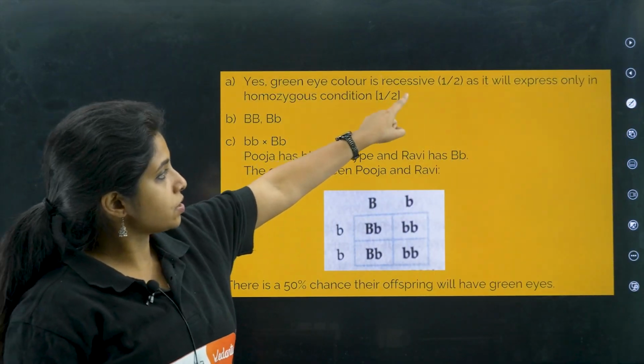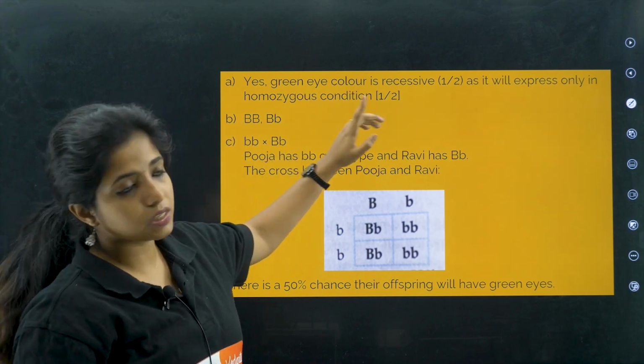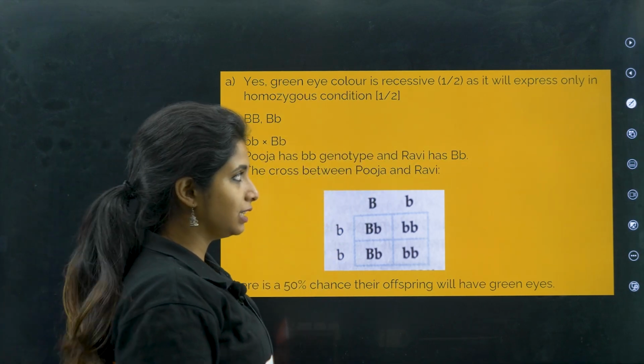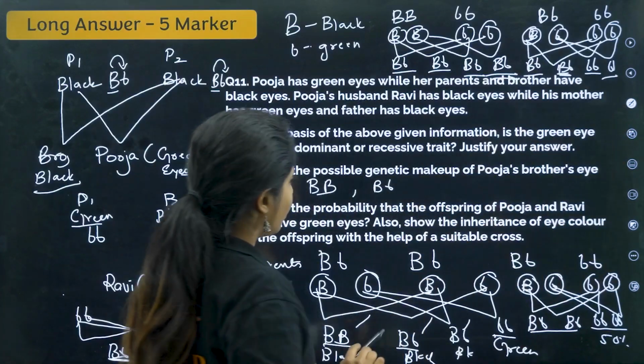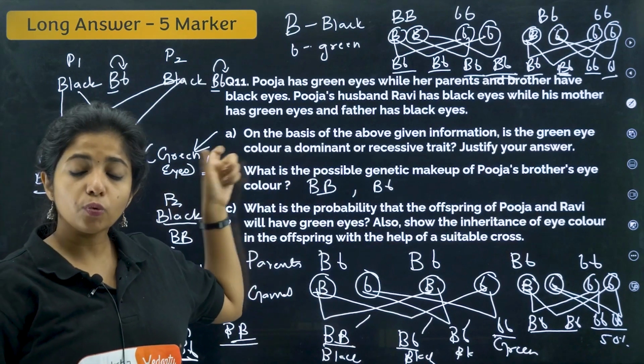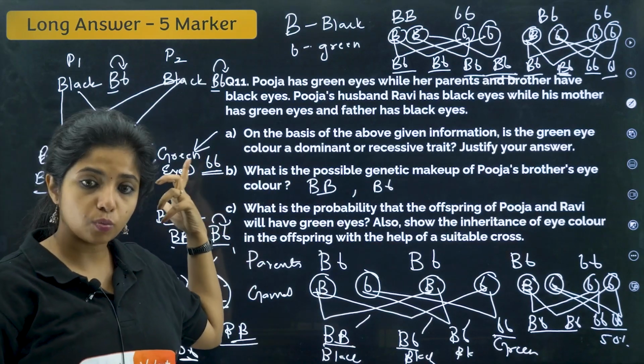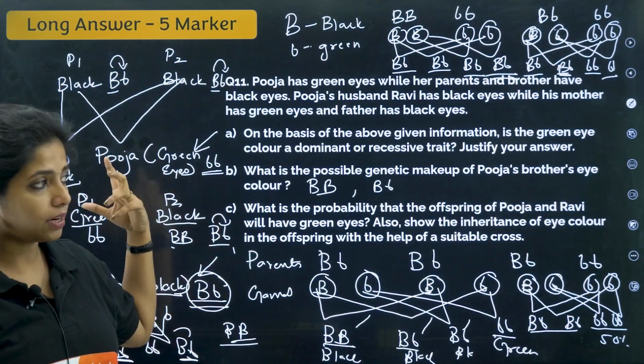Yes, green eye color is recessive as it will be expressed only in homozygous condition. You can write answers directly like that rather than explaining it a lot. What do you say, children? Why is it recessive? Because it is expressed only in homozygous condition, which is why we say that green eye color is a recessive trait.